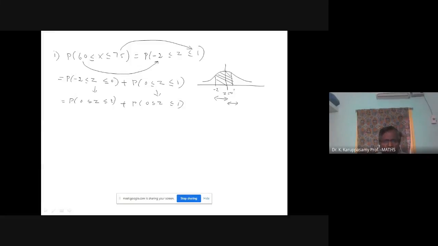Then your calculator will display P, Q, R, etc. Select the Q option, that is 2. You can write the rough work on the right side. Probability of 0 less than or equal to Z less than or equal to 2 is nothing but Q of 2. In the calculator, you press 2, closing bracket, equal to. You will get some number. That number is the area.